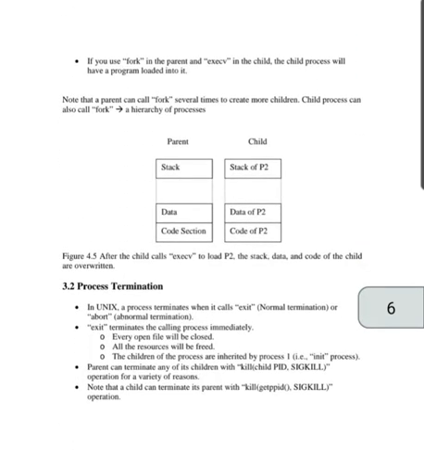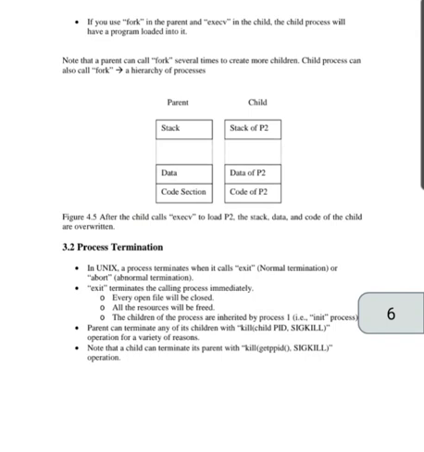And if you use fork in the parent and execv in the child, the child process will have a program loaded into it. We have to note that a parent can call fork several times to create more children, and the child process can also call fork, creating a hierarchy of processes.